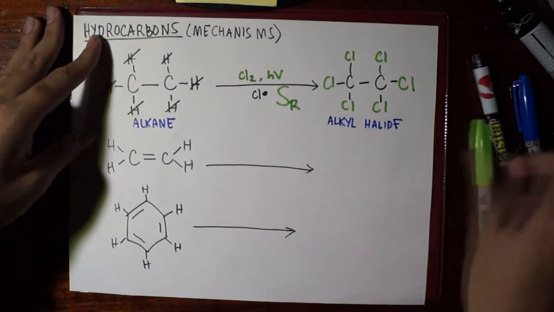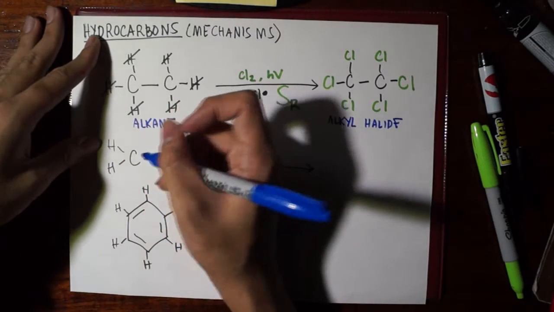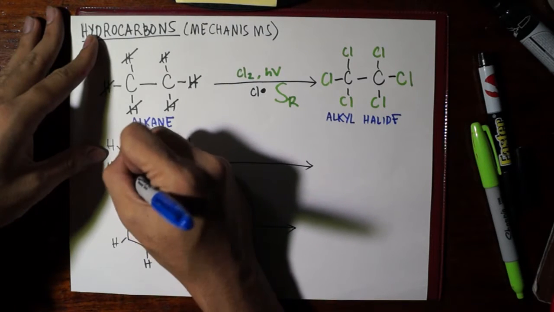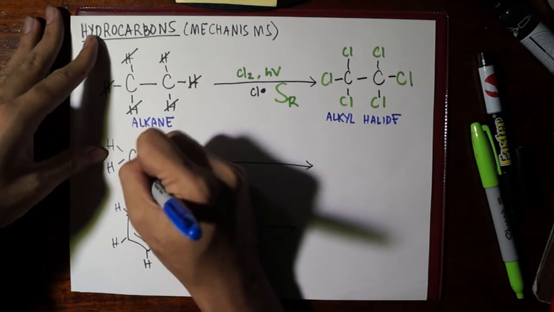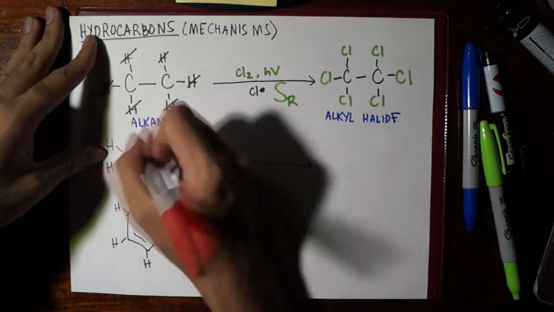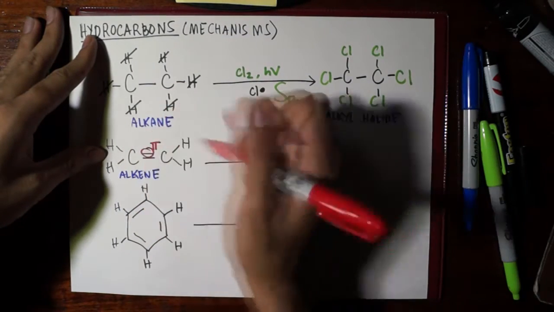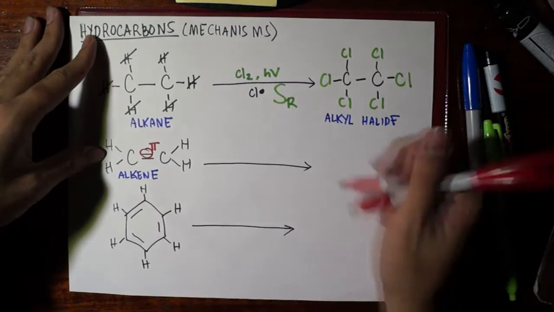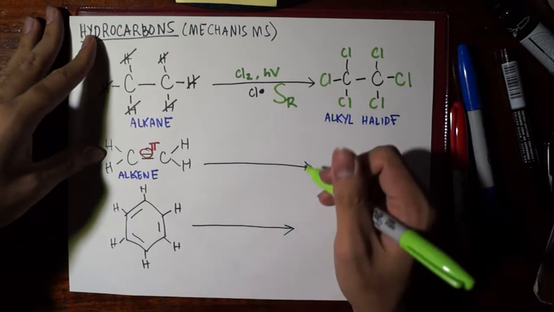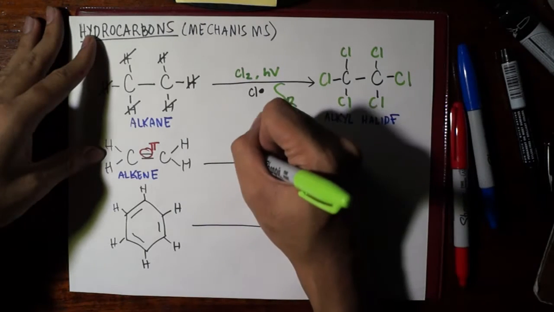Now for an alkene and also alkyne, so we have here an alkene, but alkynes can be included also. We have here the presence of a pi bond, which can be a site of attack, and since these are electrons, it would attract those which like electrons, and those are electrophiles.